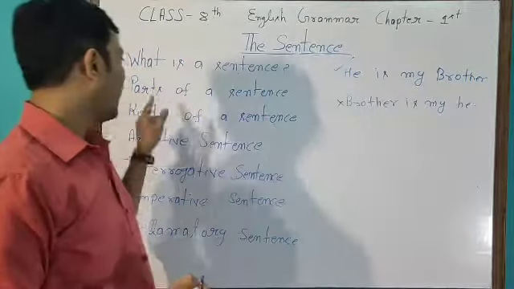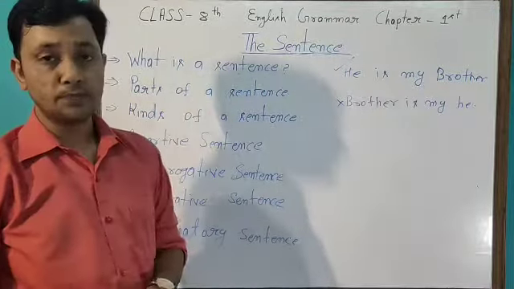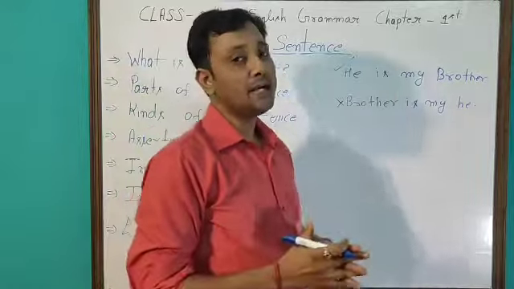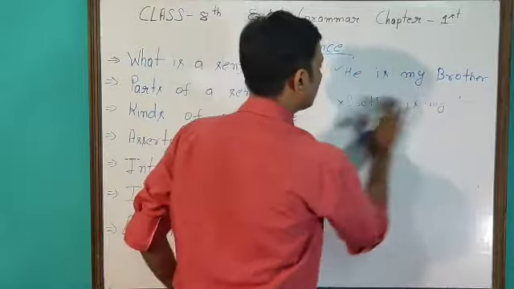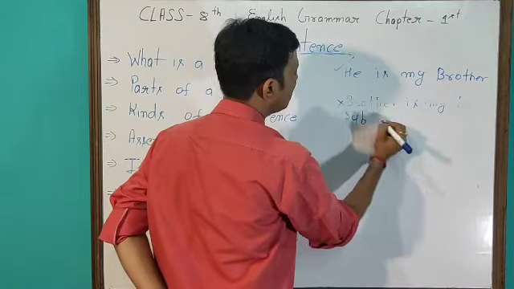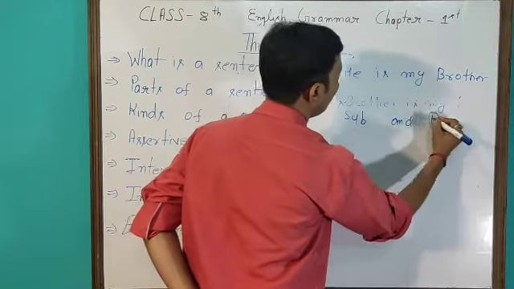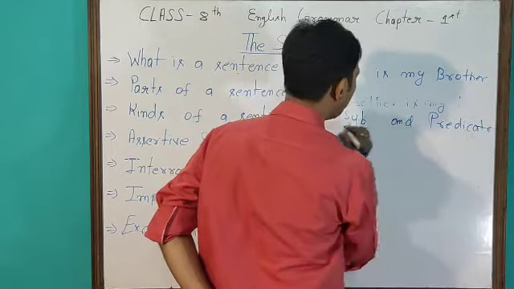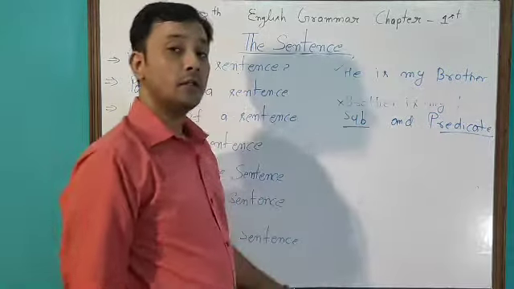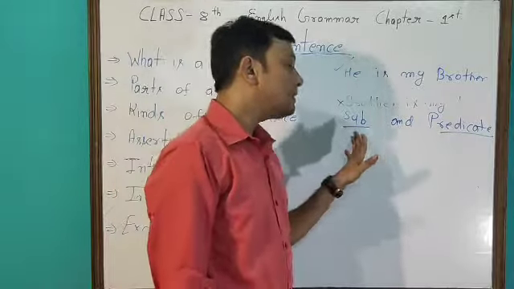Now the second point is parts of a sentence. Every sentence is divided into two parts: subject and predicate. Clear? Subject and predicate. Now what is the subject?